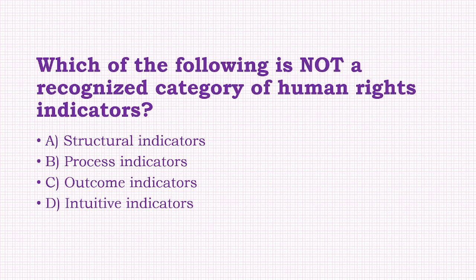Which of the following is not a recognized category of human rights indicators? Option: structural indicators, process indicators, outcome indicators, intuitive indicators. The answer to this question is option D, that is, intuitive indicators.